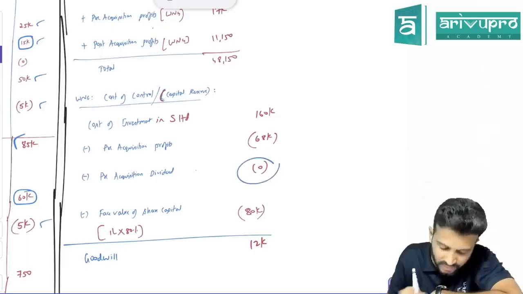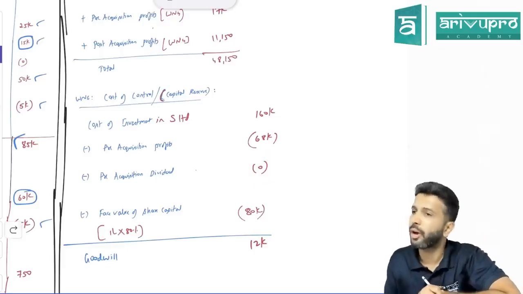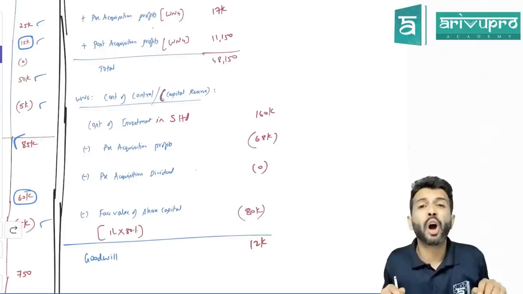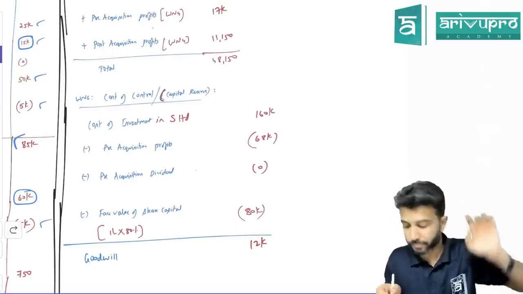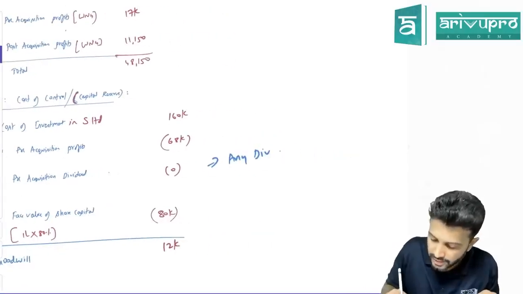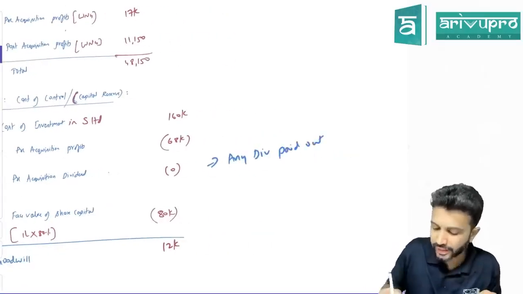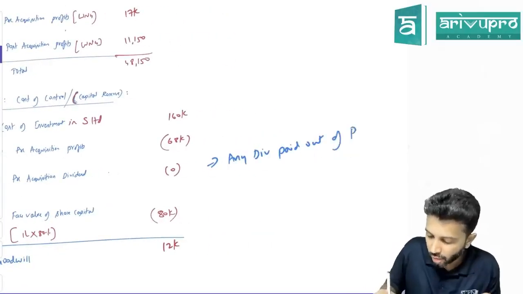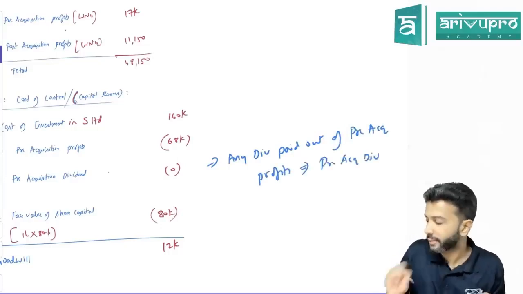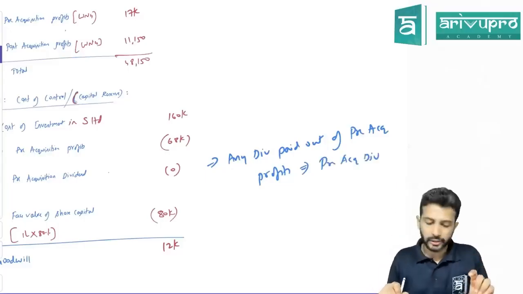Is there any pre-acquisition dividend in this problem? No. So what does pre-acquisition dividend mean? Any dividend given out of pre-acquisition profit. I'll write it here for your reference. Any dividend, it is there in your chart book. I can again take you through that. Any dividend paid out of pre-acquisition profits is what we call pre-acquisition dividend. Okay? All right. This is one.